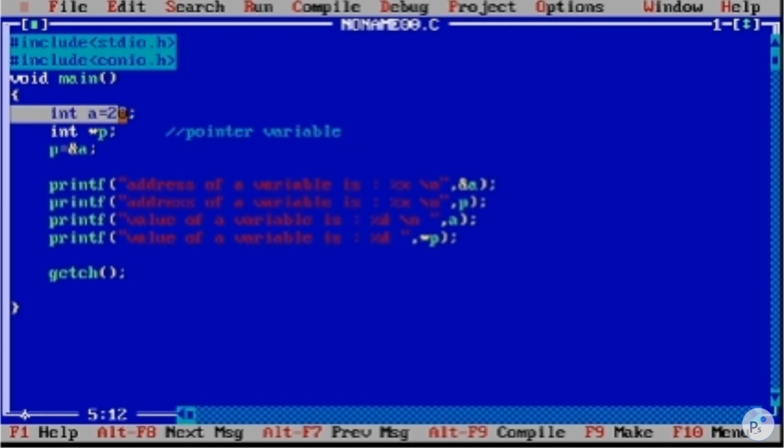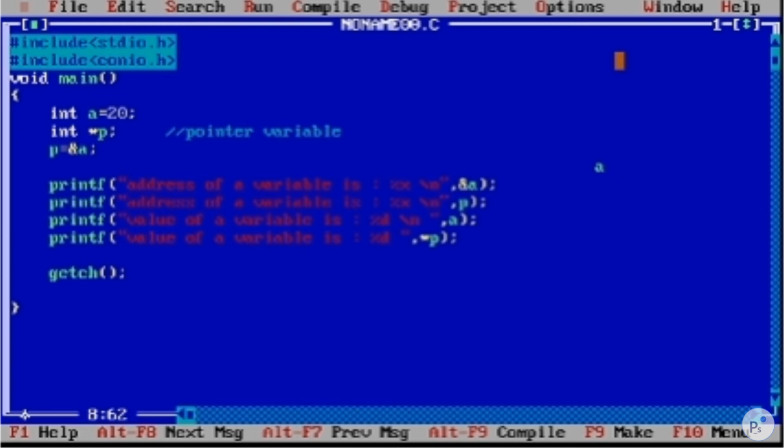So we have defined a simple variable int a equal to 20 which holds value 20. And we have defined here a pointer variable int star p, which will hold only the address of any other variable, not a value. So we have assigned an address to it: p equal to ampersand a. Remember that ampersand is used to get the address of that variable, and this asterisk is used to take the value from that address, as p is holding the address.